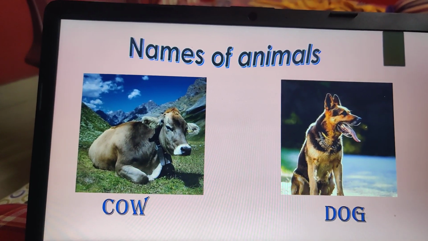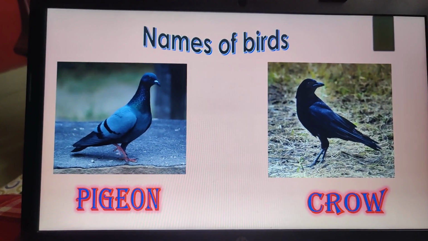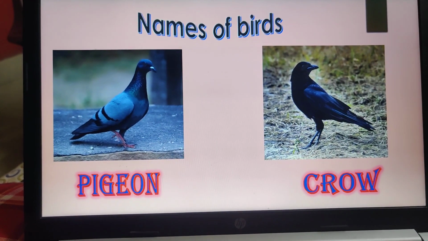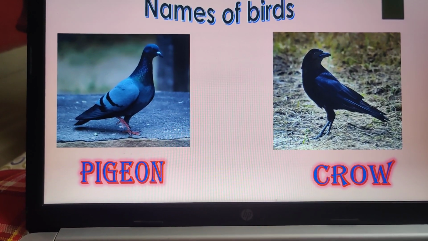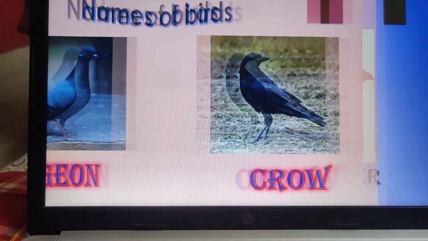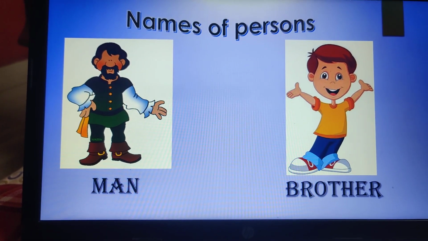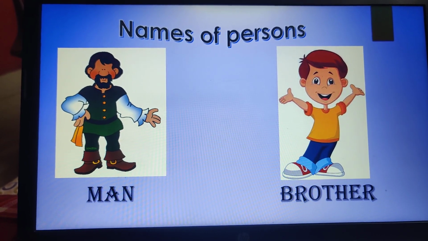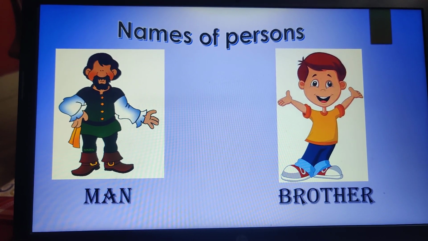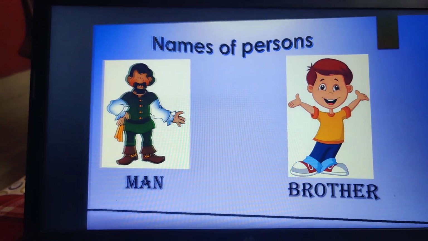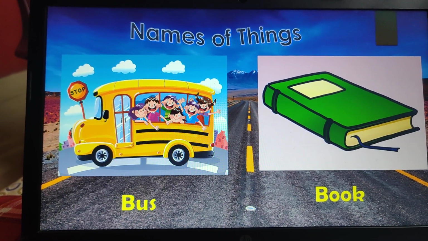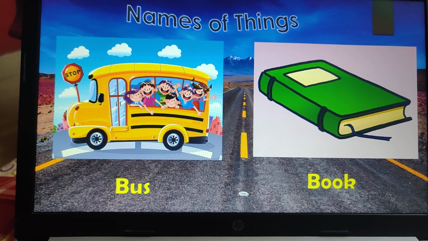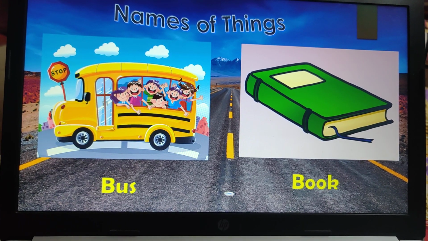Yes, children. Now I am giving you an example of only common names. Names of birds. The pigeon and crow. You can see the two pictures on the screen. Let us move to the next one. Names of persons. A man, brother. It can be a woman, a sister. Names of things. You can see the two pictures on the screen. One is a school bus and another one is a book.